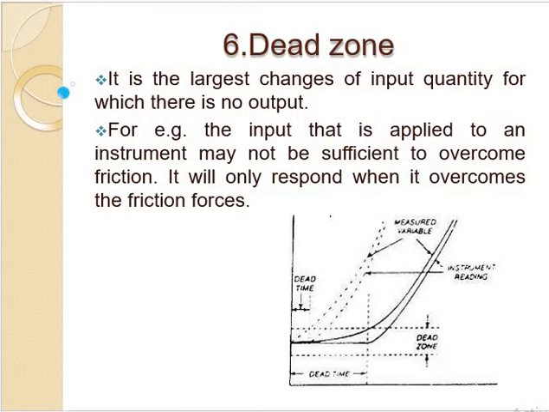The same thing happens in instruments also. We are measuring with the help of a tachometer on an electric motor. We give the input quantity, but the measurement does not show any output. So there is no output, but you are giving input. That is called dead zone. Please see the graph clearly: measured value, input value, dead zone. So there is no output. Next, precision.